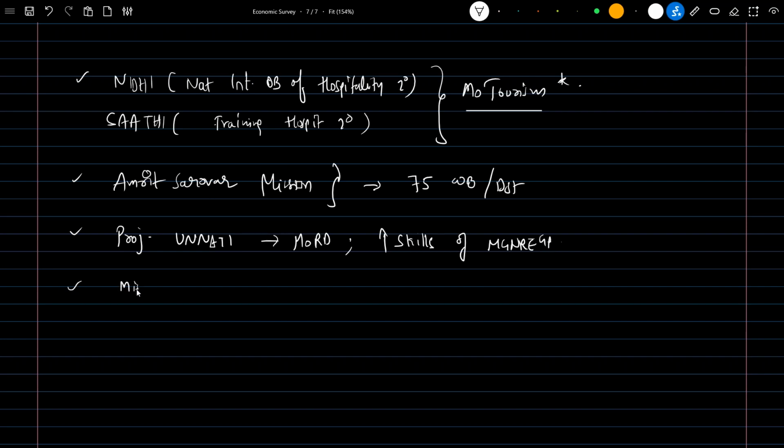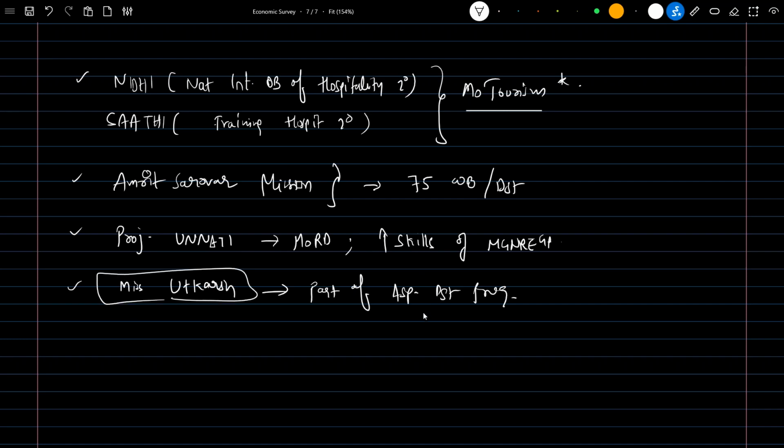Next is Mission Utkarsh. It is just one point which we need to remember: it is a part of the Aspirational District Program. That's it. Mission Utkarsh is related to the Aspirational District Program. Understanding this is fine.